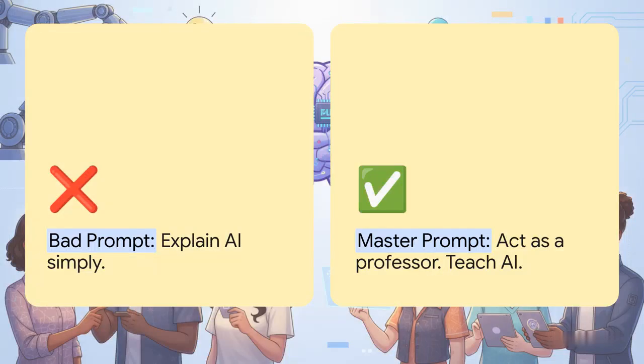Check out the difference here. Notice how the master prompt eliminates all ambiguity. It explicitly assigns a role, constraints, and an output format. Meanwhile, the bad prompt, "explain AI simply," just leaves the AI guessing at your intent. And when it guesses, it falls back on generic average probabilities. But the master prompt? It forces the AI into a highly specific mathematical lane. It knows exactly what tone to take, what structure to build, and who the audience is. Guys, this is literally the difference between a frustrating AI experience and unlocking a high-leverage business tool.